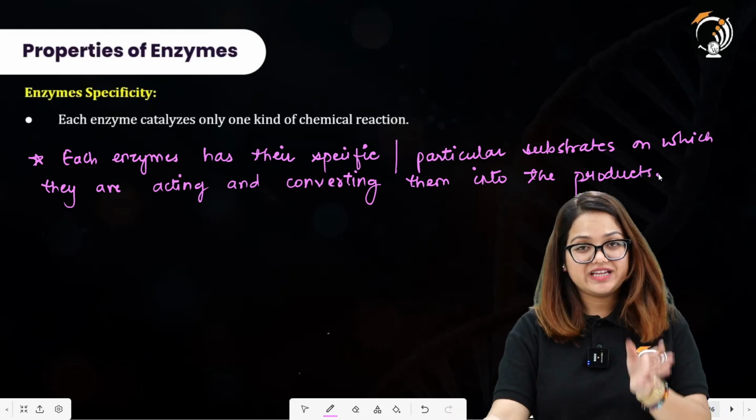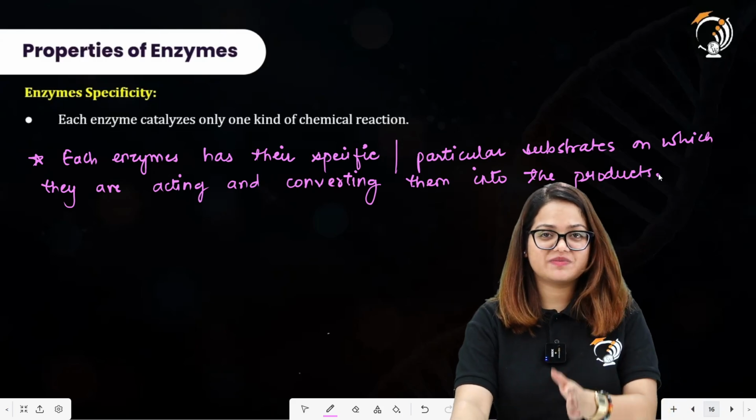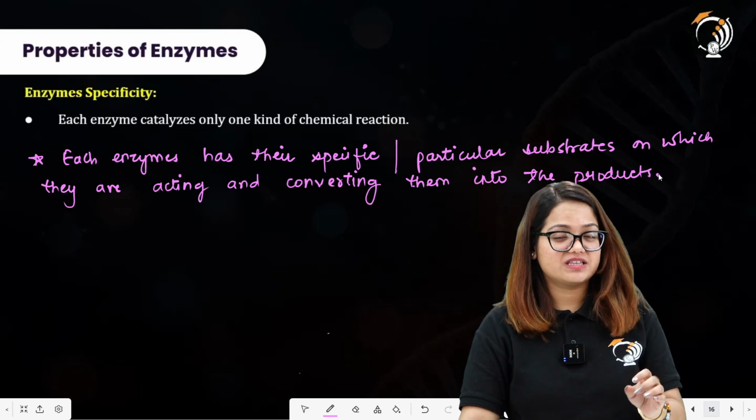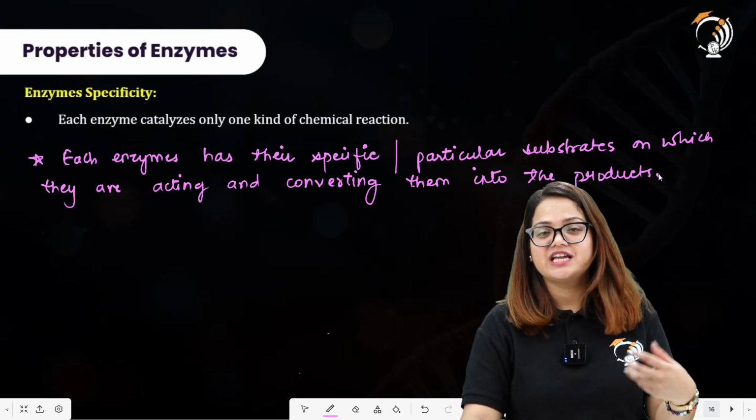All right. So each enzyme has its own specific substrate also. Enzymes are having their specific substrate. This shows the property that enzymes are specific in nature.